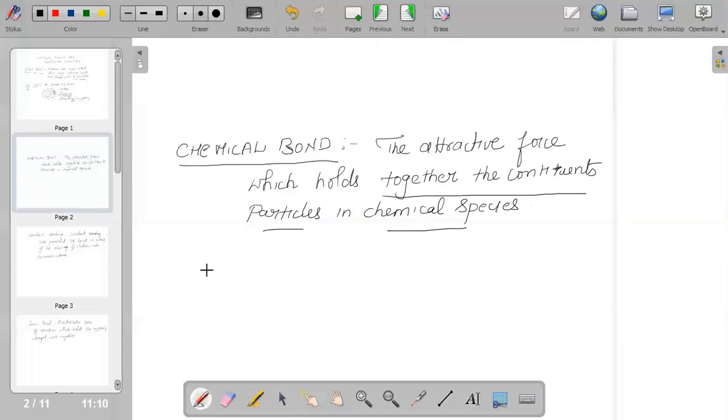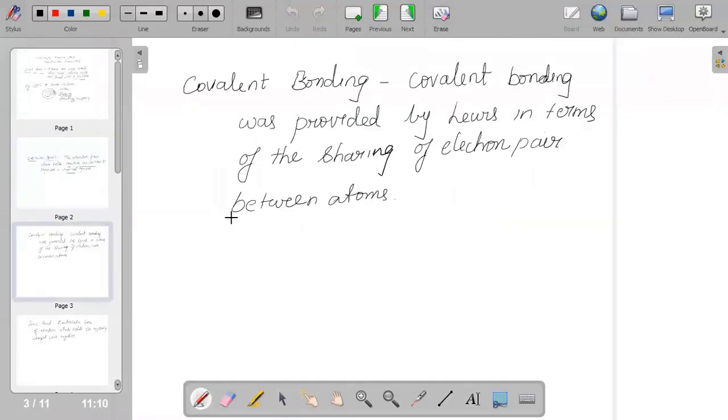And bonds can be of different types. You would have heard that it can be a covalent bond or an ionic bond.